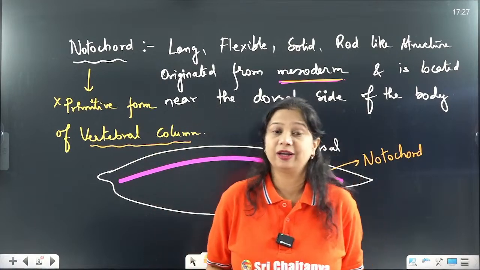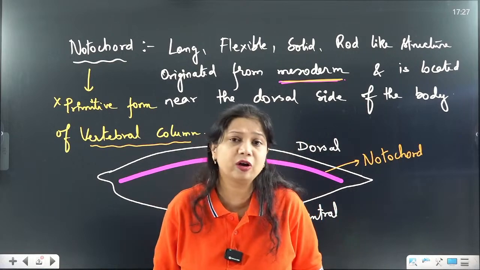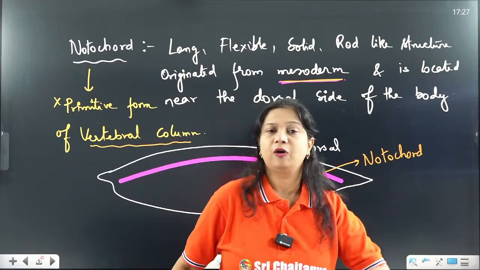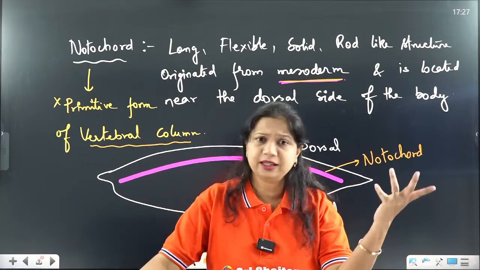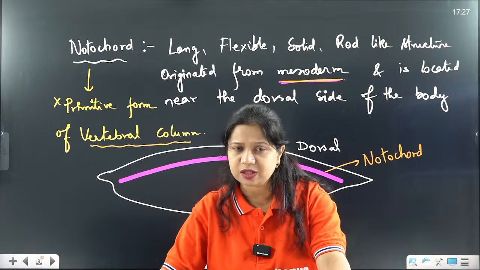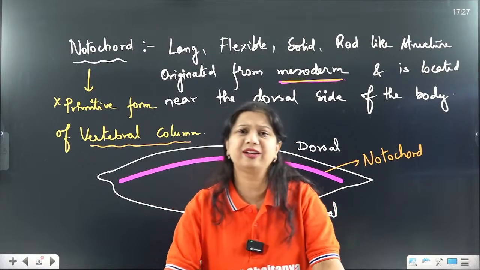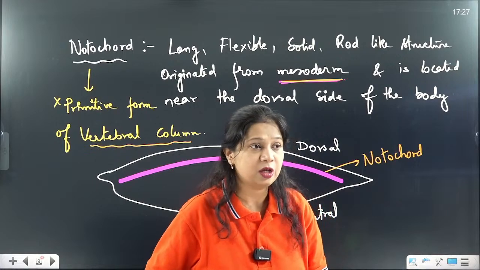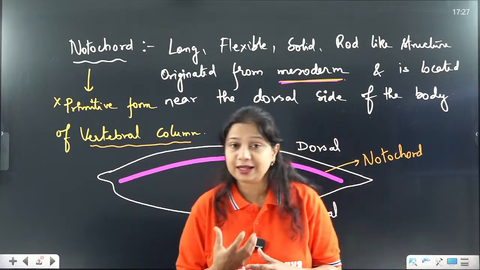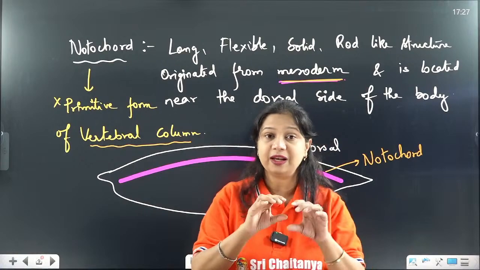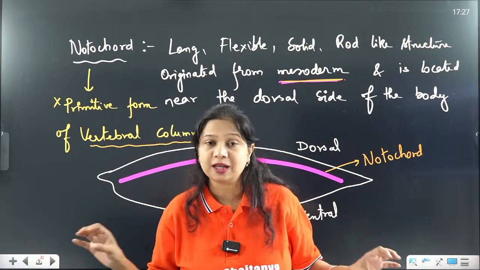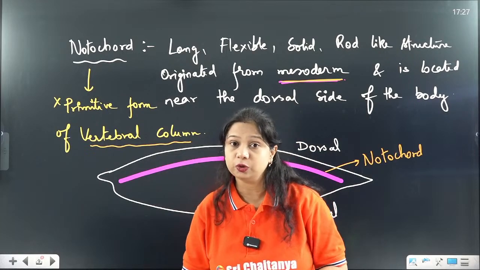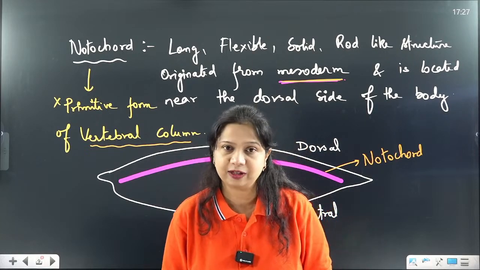Higher organisms like the human body, other mammals, cow, dog, anything you can name, are all higher organisms. Lower organisms can be very primitive fishes, which are chordates but lower organisms. The higher organisms will have a notochord on the dorsal part of their body, and the notochord will later change into the vertebral column in their lifetime.